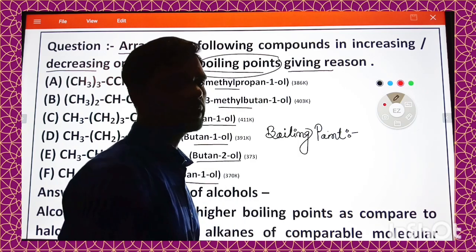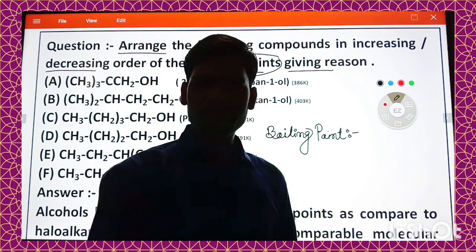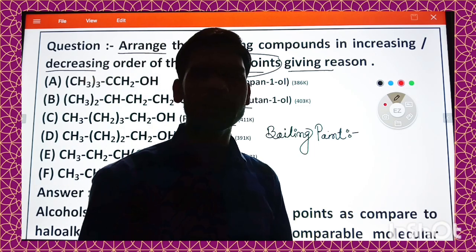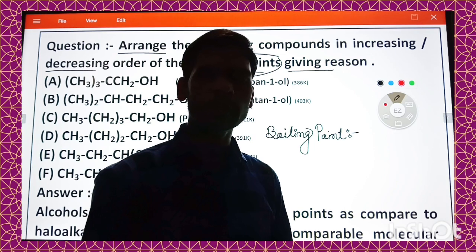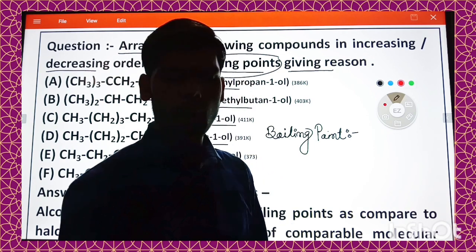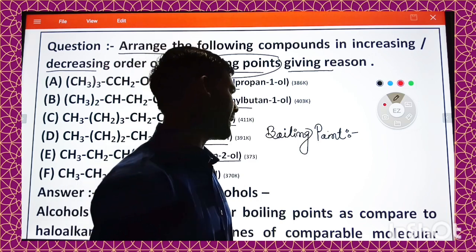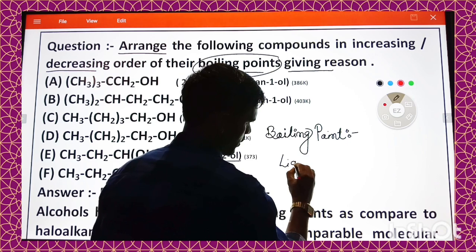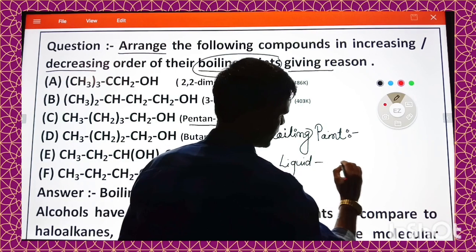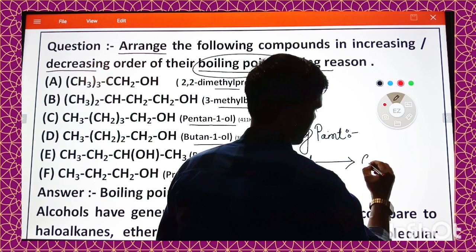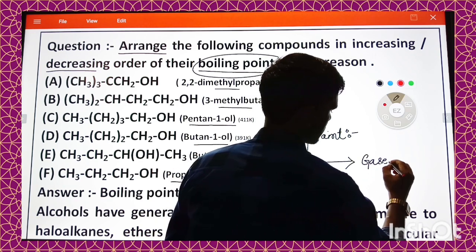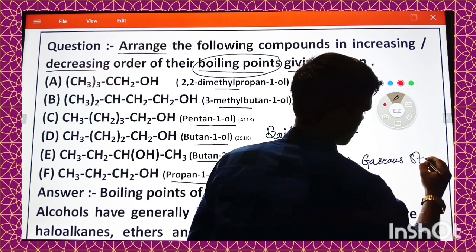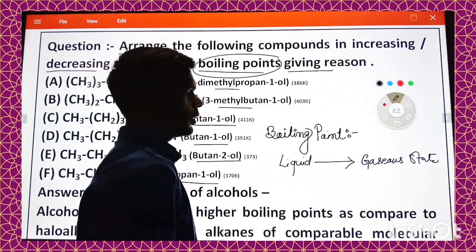Boiling point is the temperature at which the vapor pressure of the given molecule becomes equal to the atmospheric pressure. Or in another way we can say that it is the temperature at which liquid changes to the gaseous state.